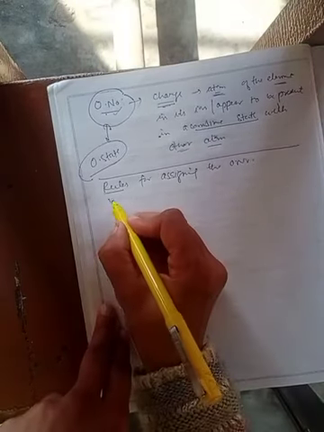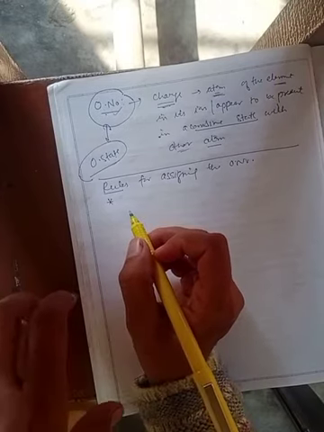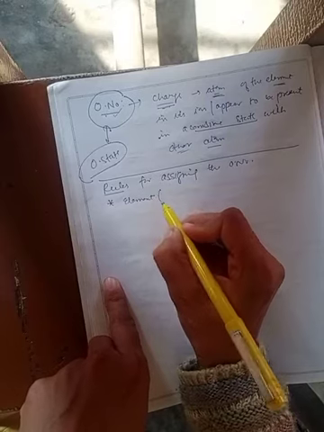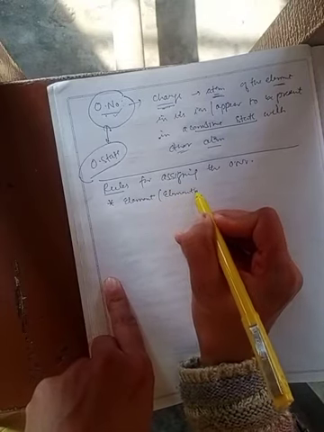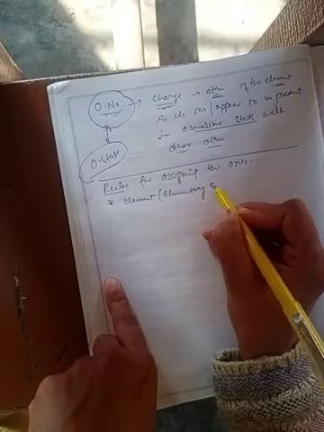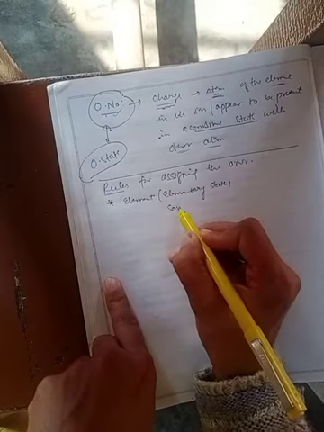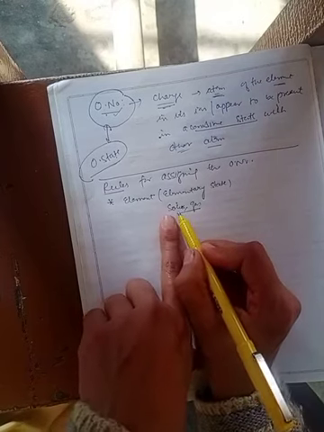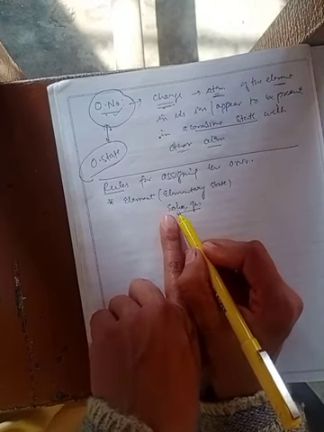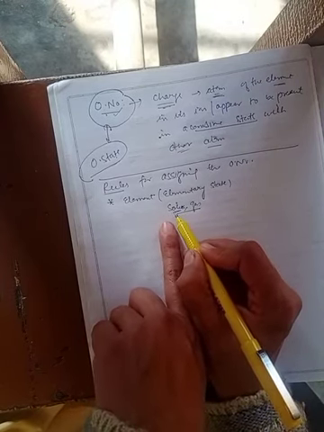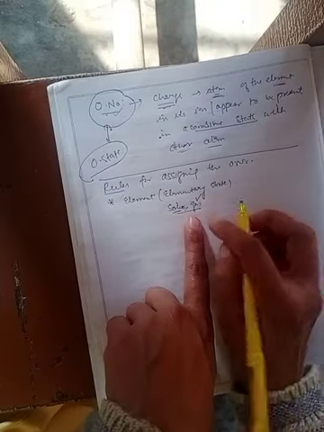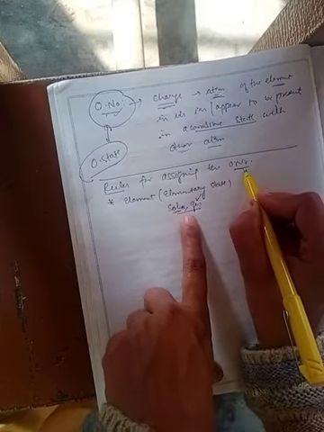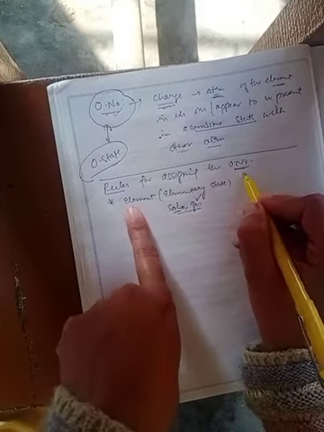The first point is, if we have any element in its elementary state, whether solid or gas. If any metal is present in its solid state, or a non-metal is present in its molecular gaseous state, in that case the oxidation number of that element will be equal to 0.